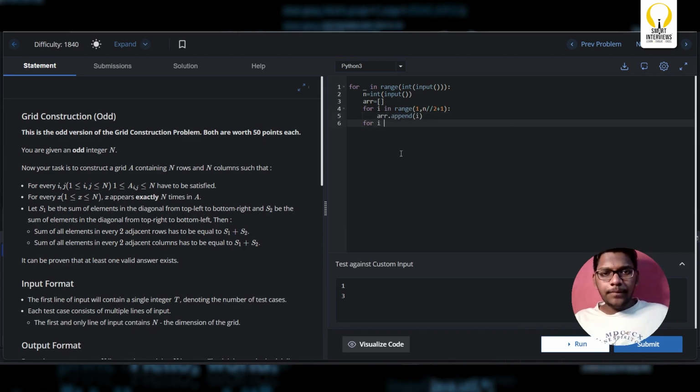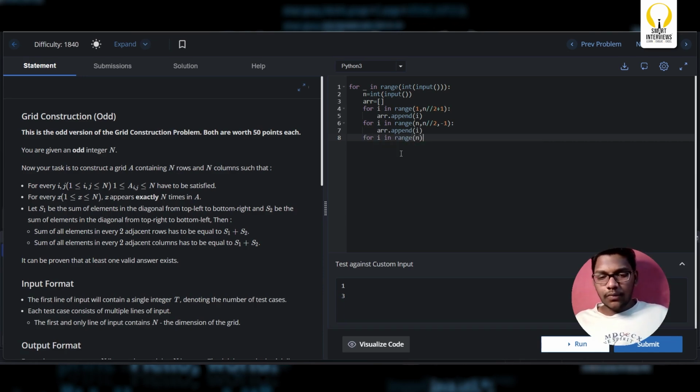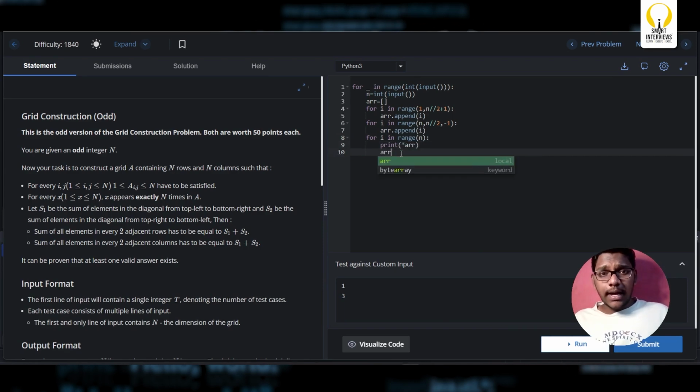That's it. And now I have to consider all the remaining values in a reverse ordered way, which is n to n by 2, not n by 2 to n, right? From n to n by 2, I have to reduce the value of i. Okay, that's it. And now for i in range of n, what am I going to do? First, I'll print the array referring to the first one. Now, array.append. What will I add? Removing the first element, and I'll add it at the end. That's it.